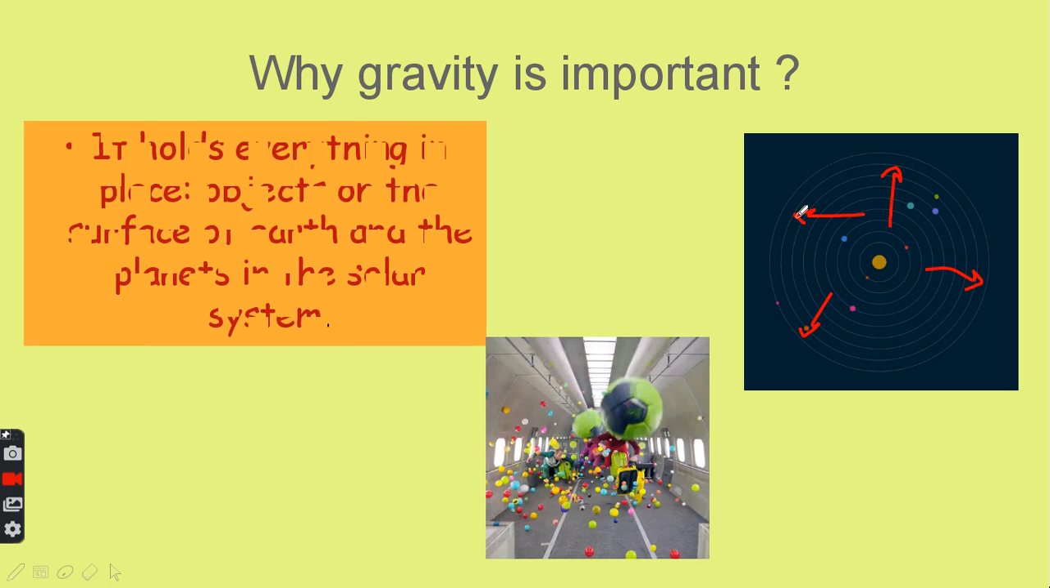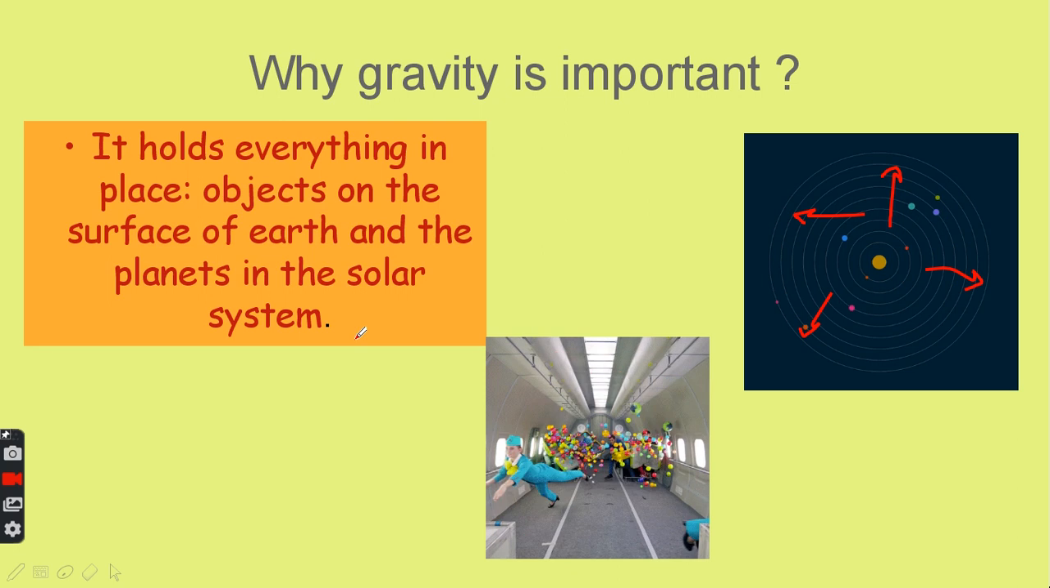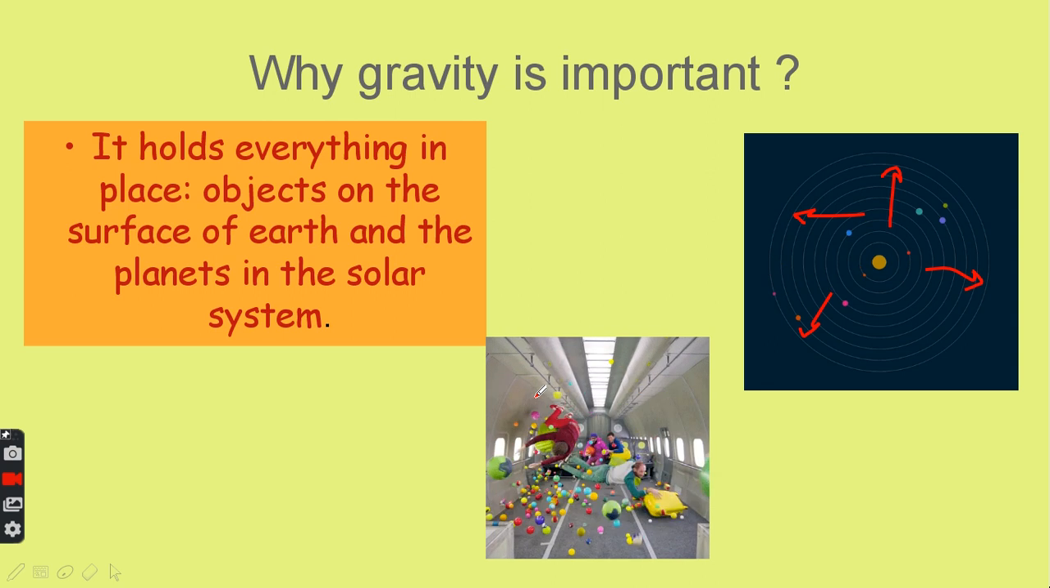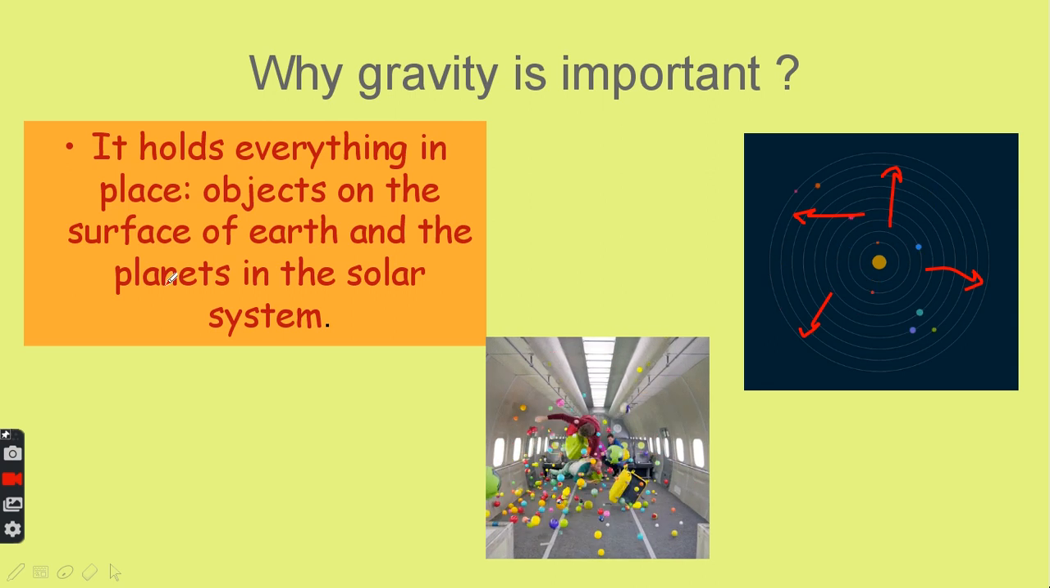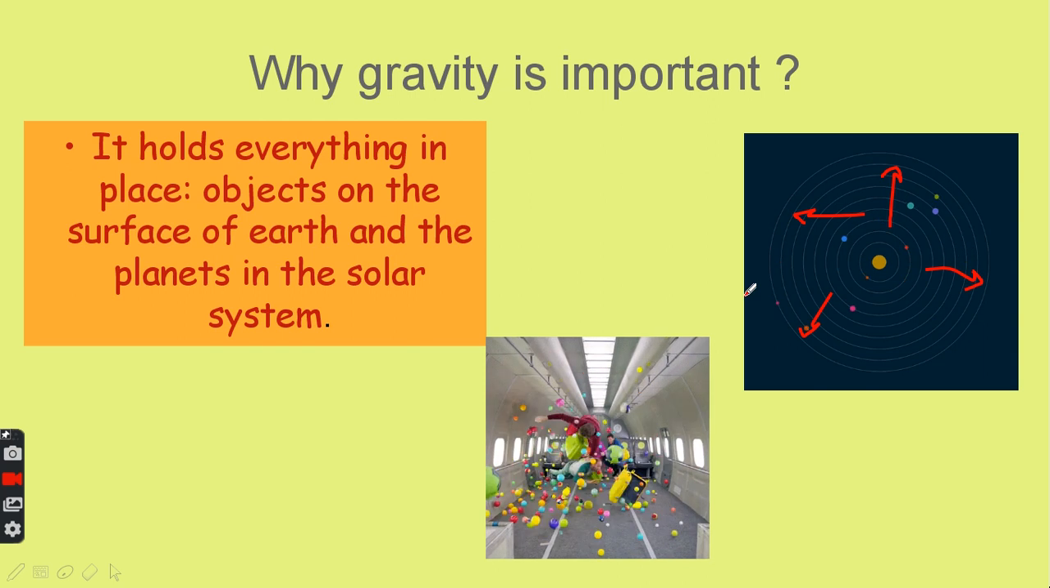So why is gravity important? Because it holds everything in place. Objects on the surface of the Earth are not swimming, they are held in their places. And also the planets are held in their places in the solar system.